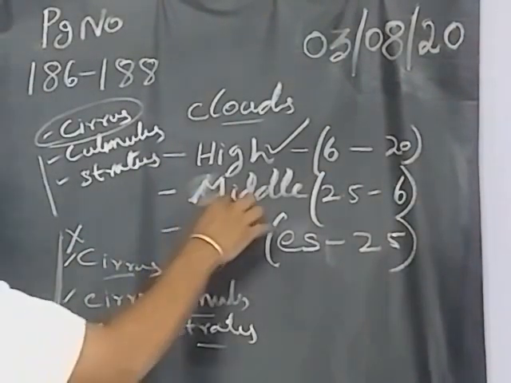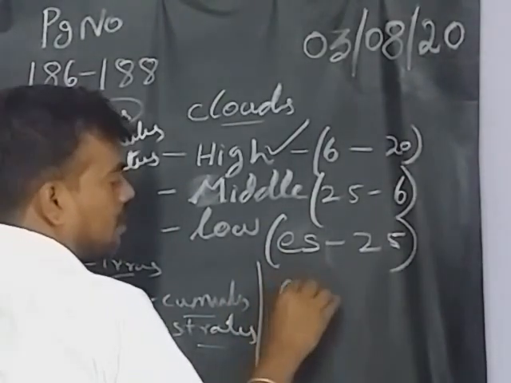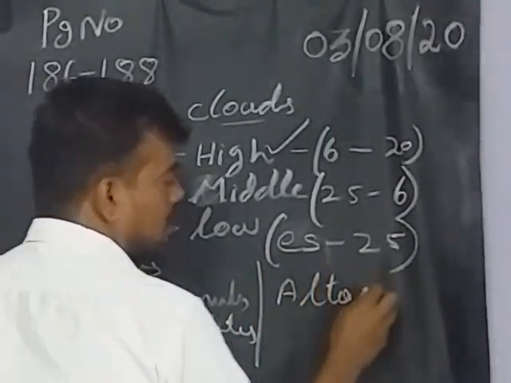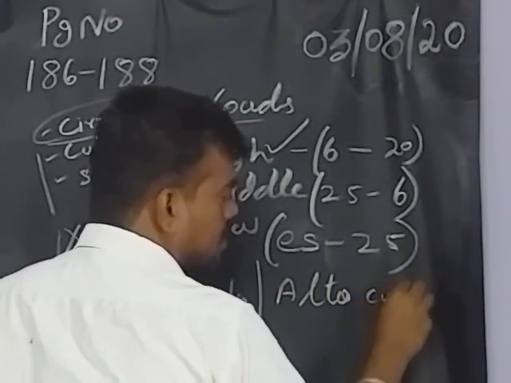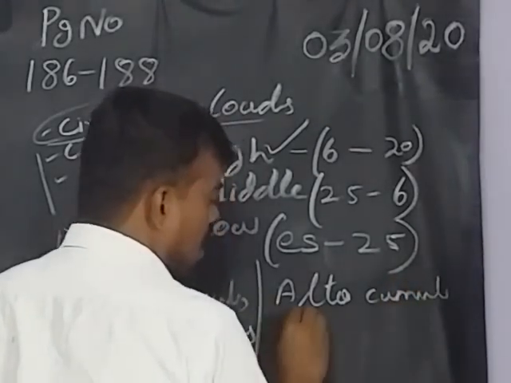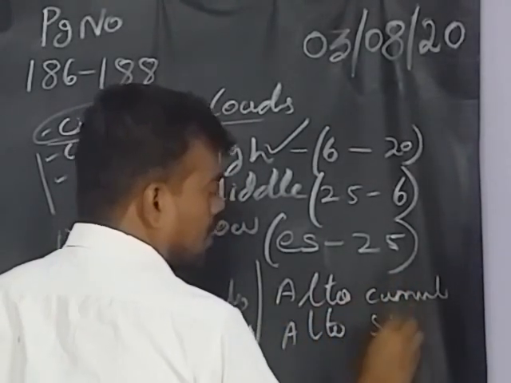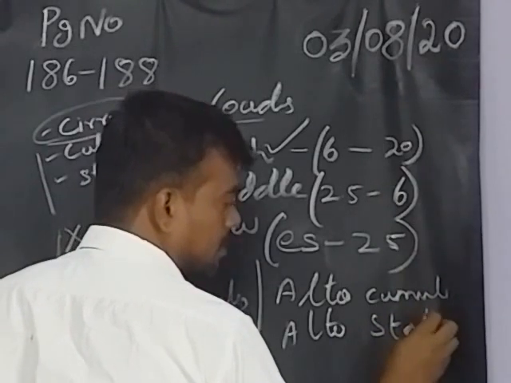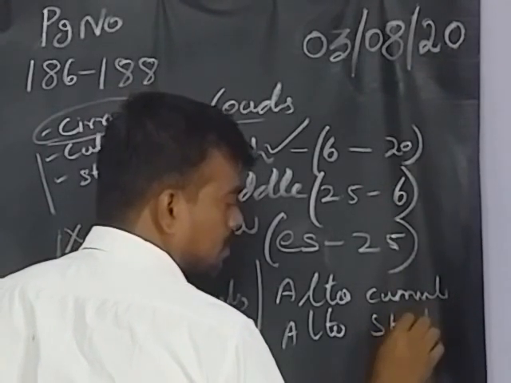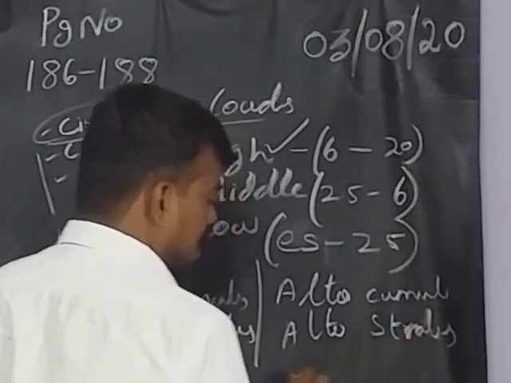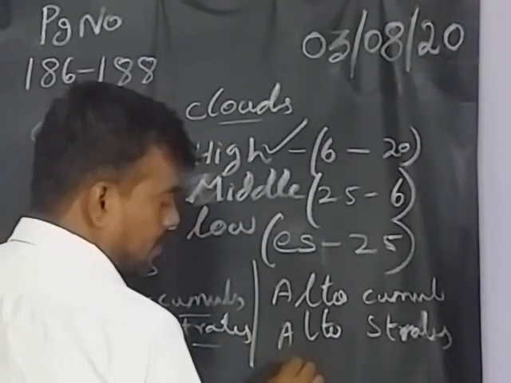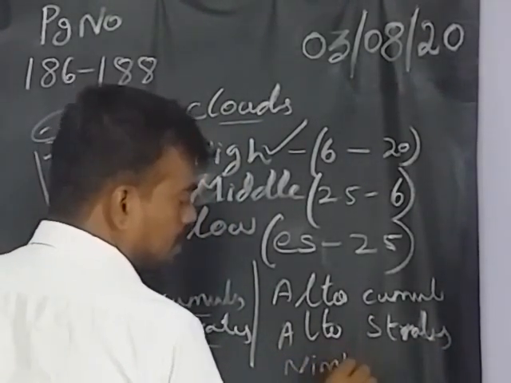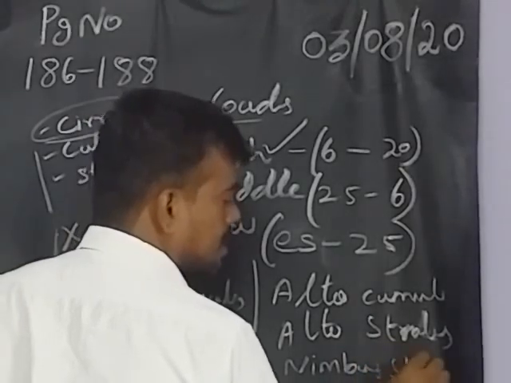Next, middle cloud. In this we have altocumulus, altostratus, and nimbostratus.